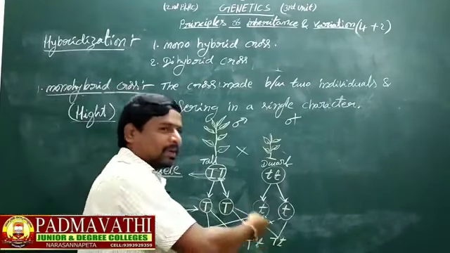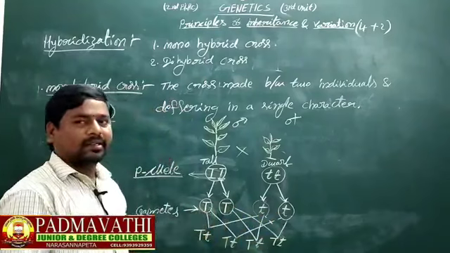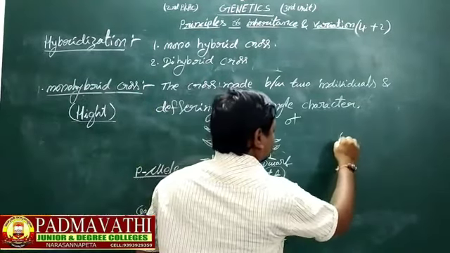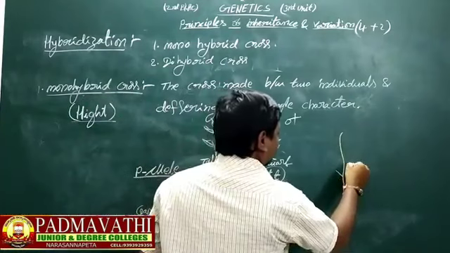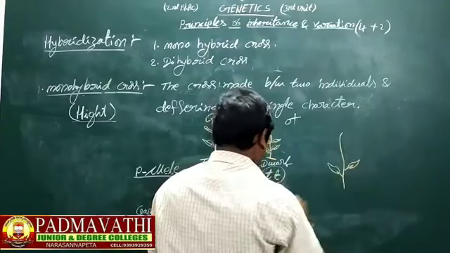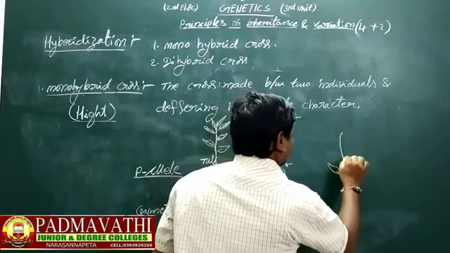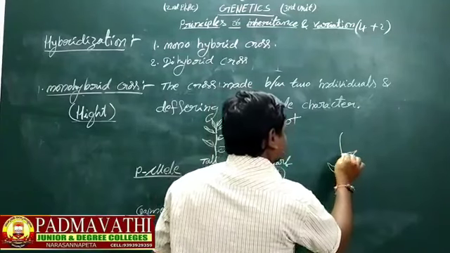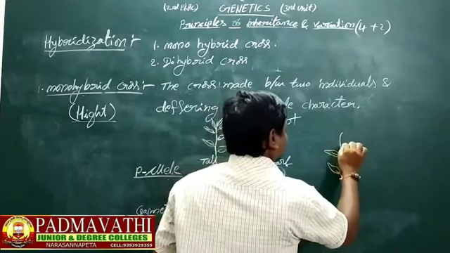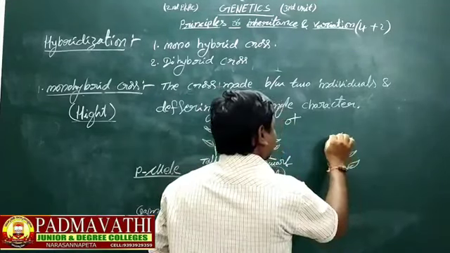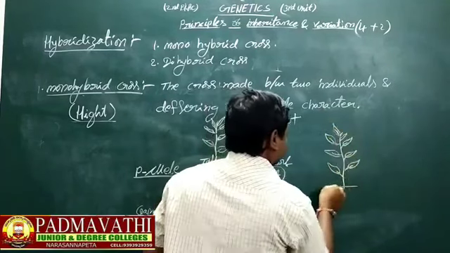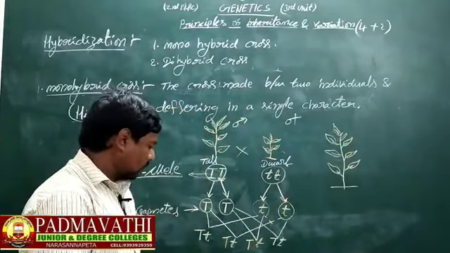So what type of plants are produced in this first generation? Tall plants.